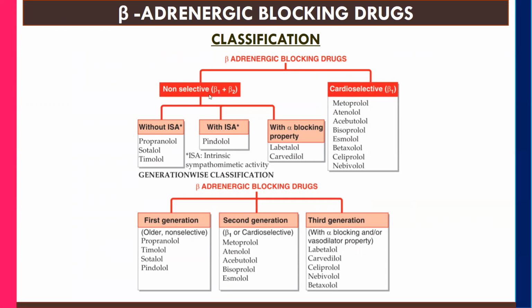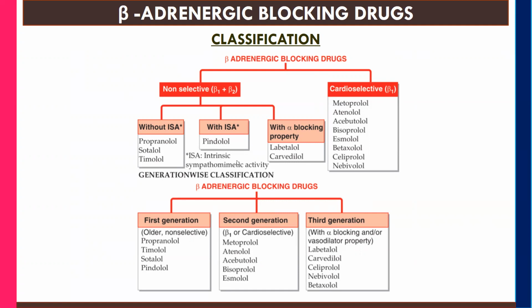Under non-selective, the drug blocks both beta 1 as well as beta 2. It is further classified into three types. First, without intrinsic sympathomimetic activity. Examples are propranolol, sotalol, timolol. Next is with intrinsic sympathomimetic activity. What does intrinsic sympathomimetic activity mean? These drugs partially show an agonistic action along with the antagonistic action. Only one drug is there, that is pindolol.